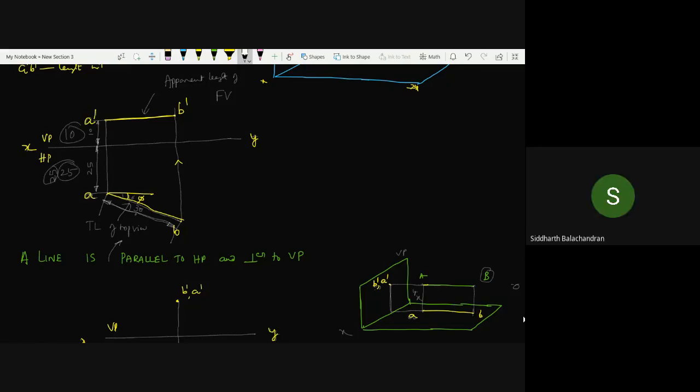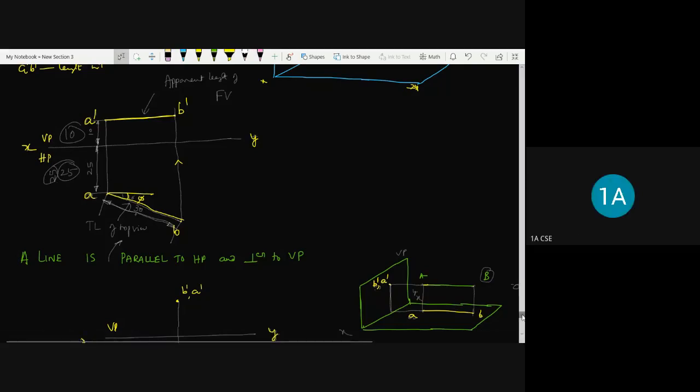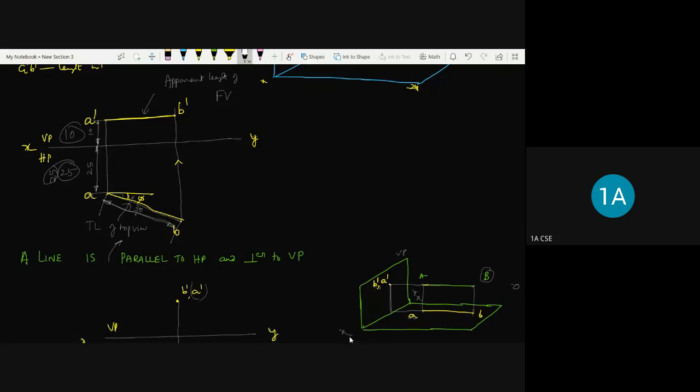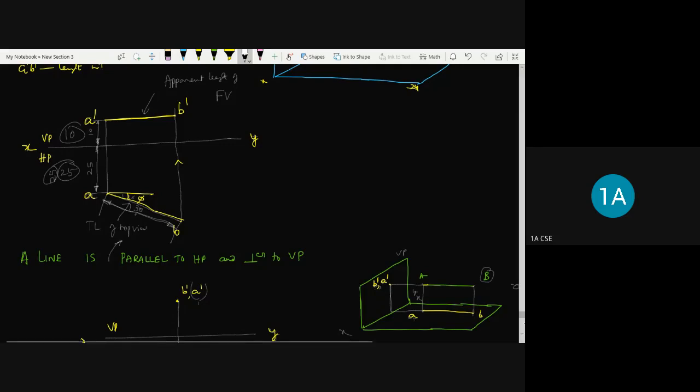So in this, the line is parallel to HP and perpendicular to VP. A dash should be in brackets, right? Exactly, what is not visible has to be represented in brackets. That's what we told, right? Yes, correct, you're right. You got it now.